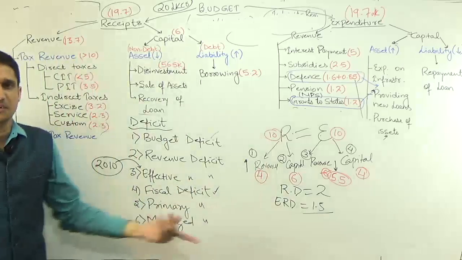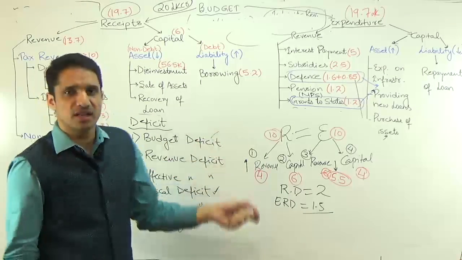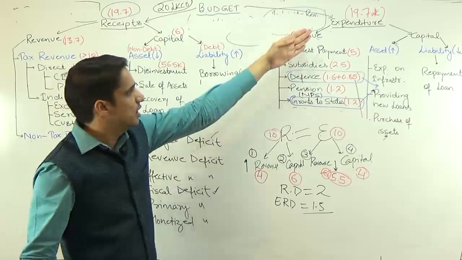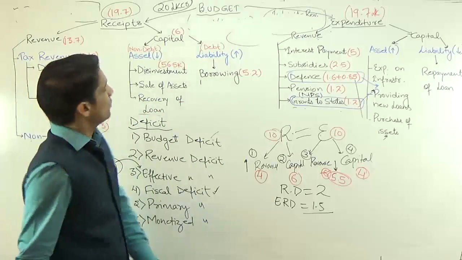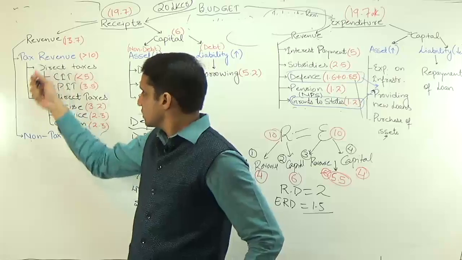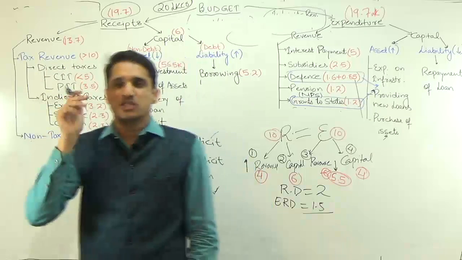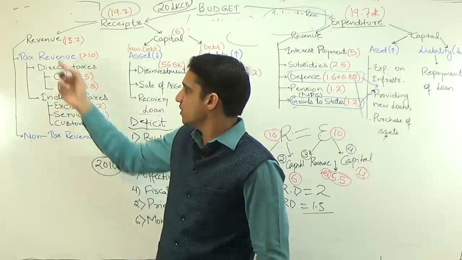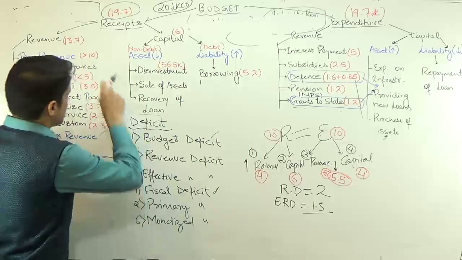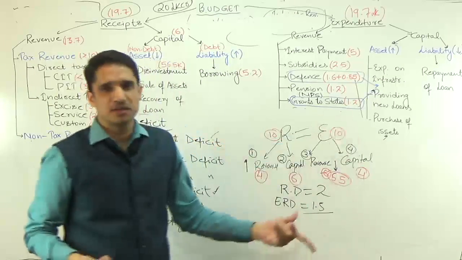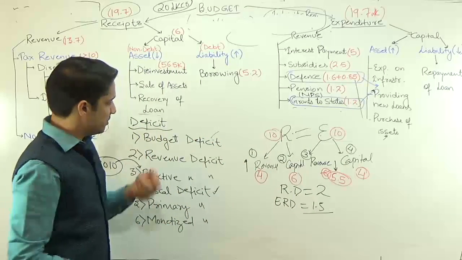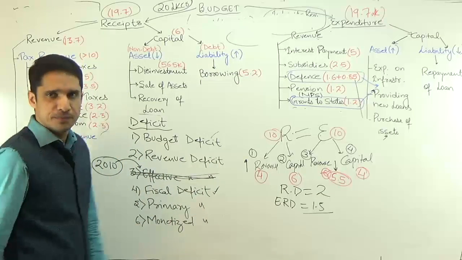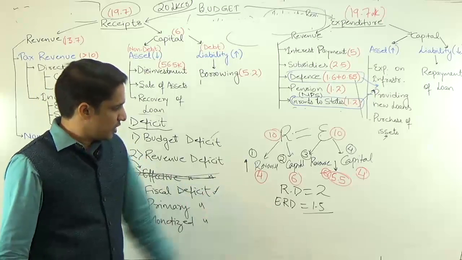The value has decreased. Very simple, not a problem. But this is just a statistical thing. On the ground, nothing has changed. No reforms have been taken by the government to decrease this revenue expenditure or to increase the revenue receipts. The tax to GDP ratio of India is one of the lowest in G20 countries because no major reforms have been taken by the government. So the government is not increasing it, not decreasing it, but playing statistical games. That is why the 14th Finance Commission said, remove the concept of effective revenue deficit. So this is what we have, effective revenue deficit.